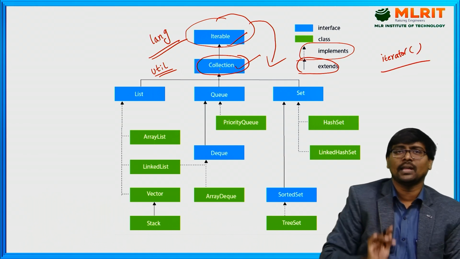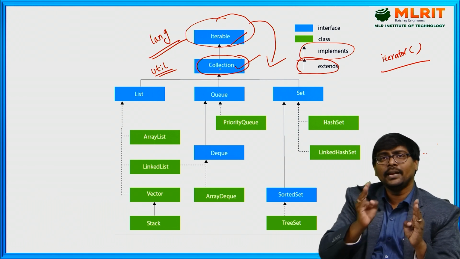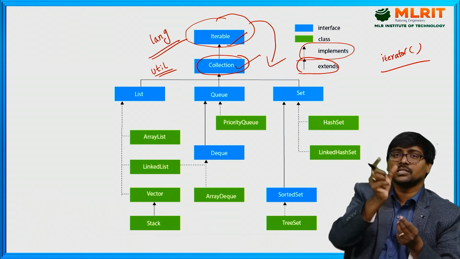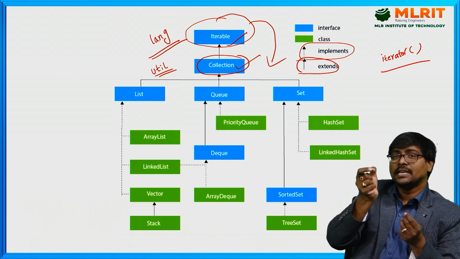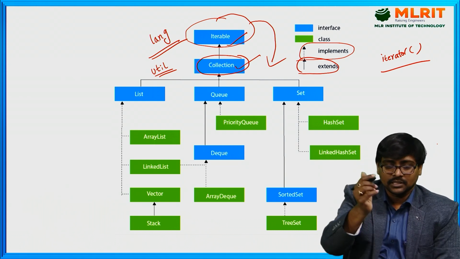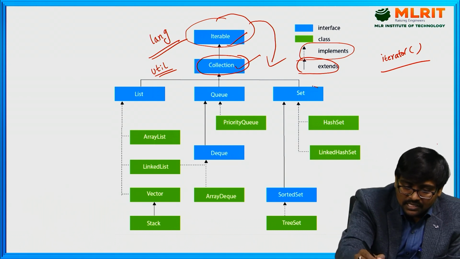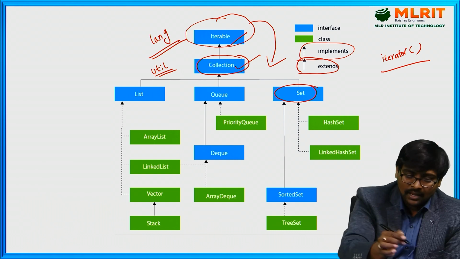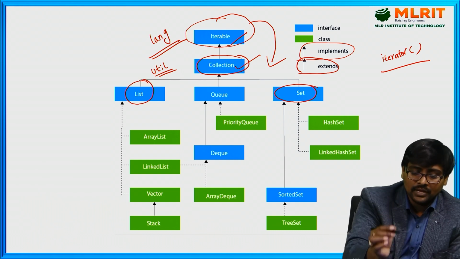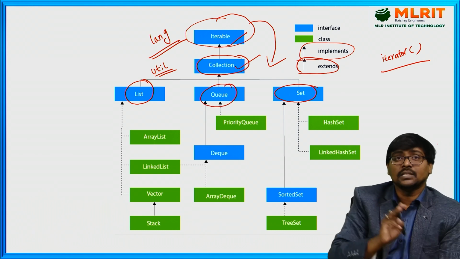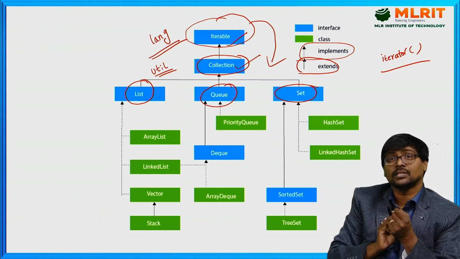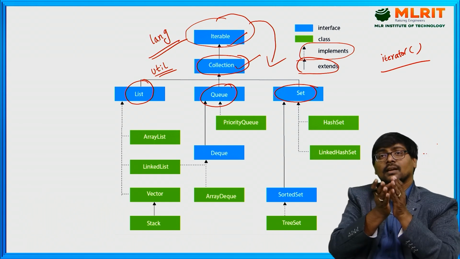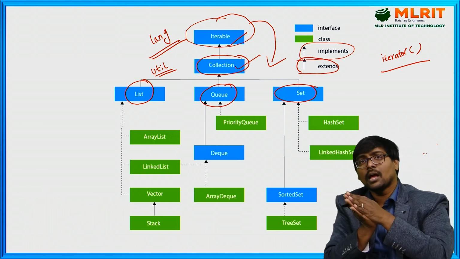Now coming to Collection. This Collection interface is extended by three interfaces. Remember, one interface is extended by three interfaces. The three interfaces are: Set is one interface, I will move in order, List is another interface, Queue is another interface. These are the names of the three interfaces. Observe in the diagram, everything starts with an uppercase letter, whether the class name or interface name.